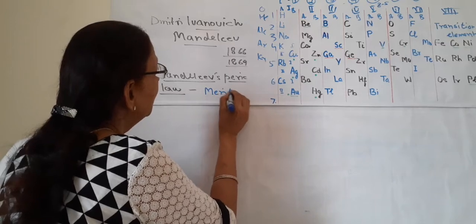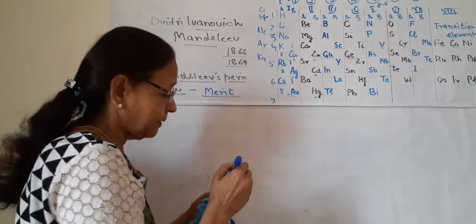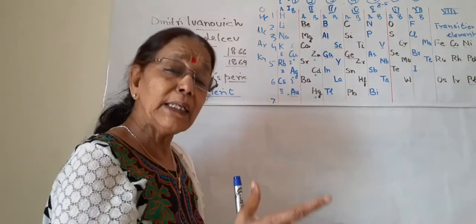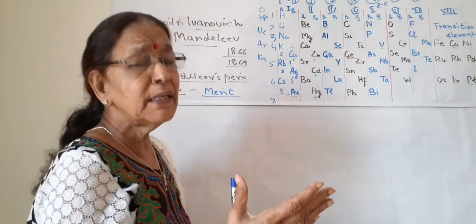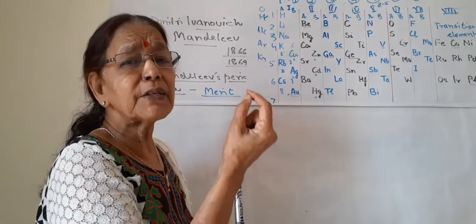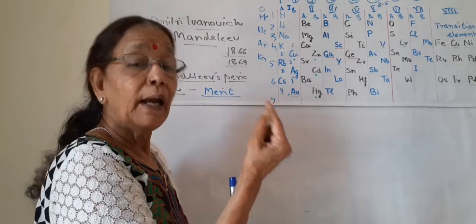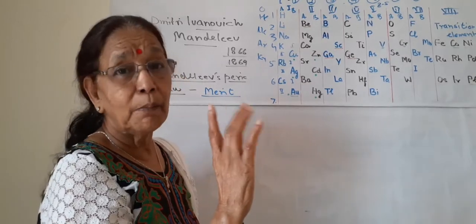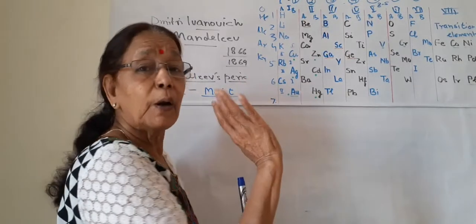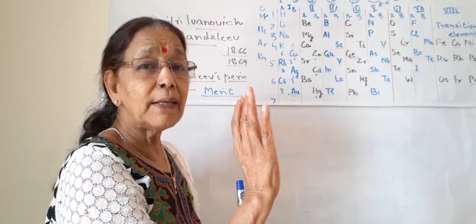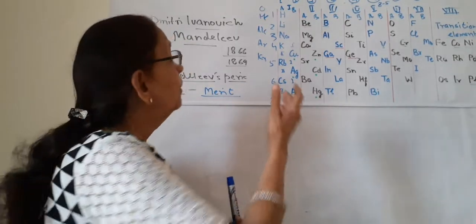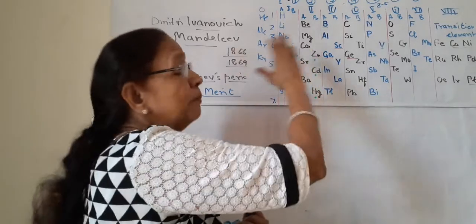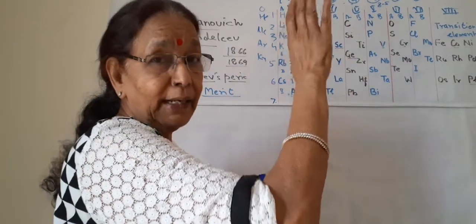Now about the merits. Why was his table so famous? He was the first to classify all the 63 elements in a fabulous, fantastic way, and he should have been given the Nobel Prize. But alas, he did not get it. After him, Scott, who discovered these gases, got a Nobel Prize, but not Mendeleev.